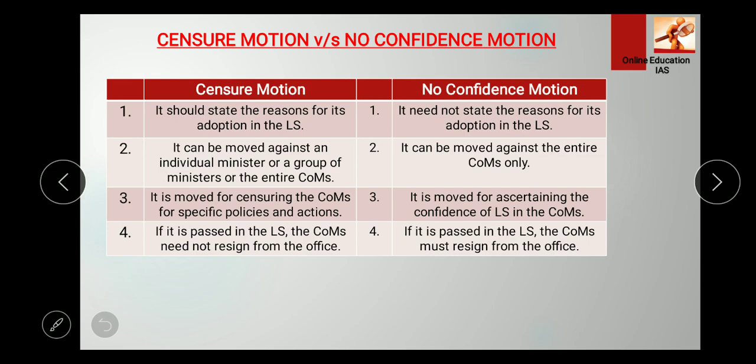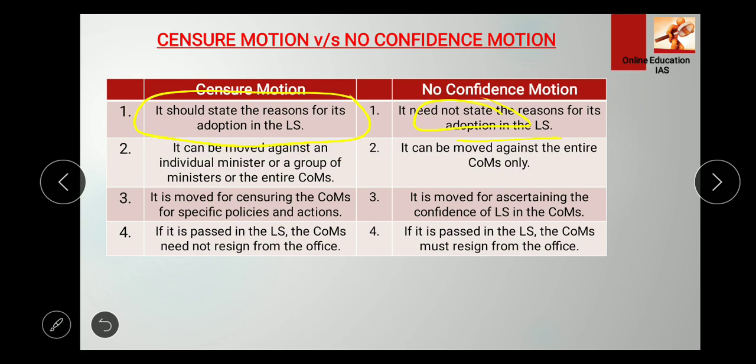So here we compare the censure motion and the no confidence motion, right? The censure motion should state the reasons for its adoption in the Lok Sabha, because the facts are directly being said. But in no confidence motion, they need not state the reasons for its adoption, right?